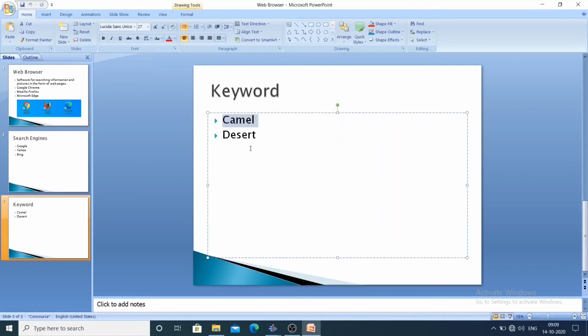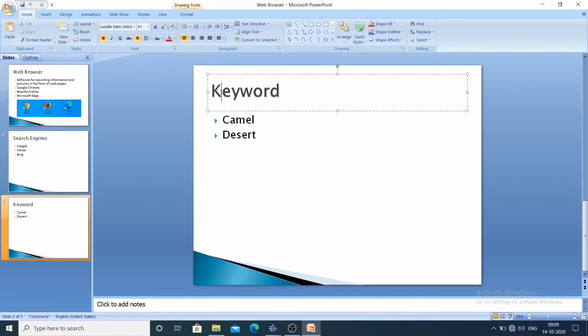Suppose you want to know some details about desert, then what will you type in the search box? Yes, desert. So that word is known as a keyword. I repeat, if you want to know something about camel, in the search box you will type which word?